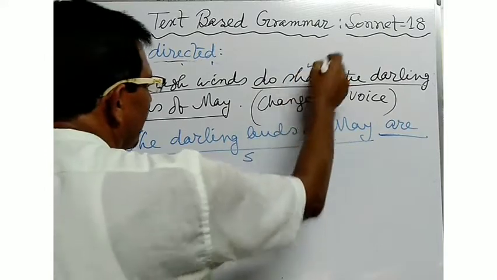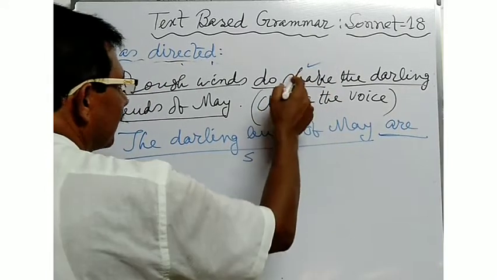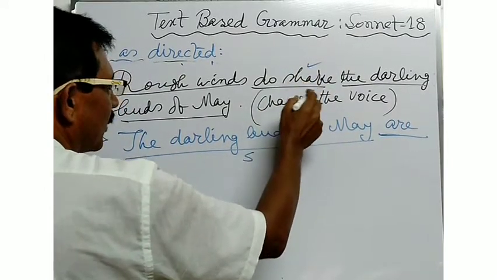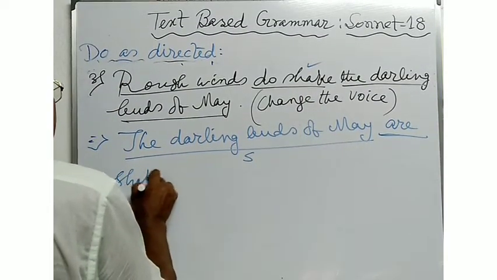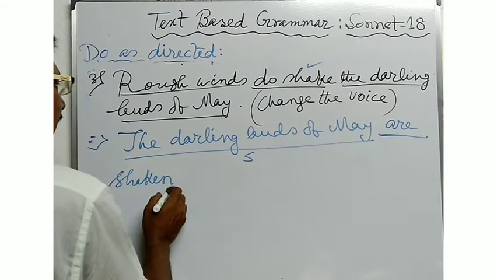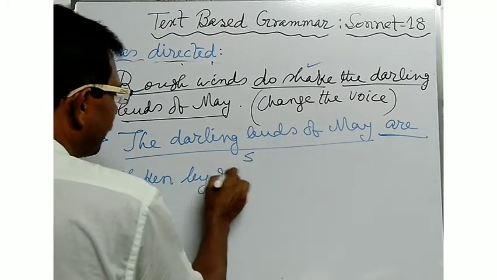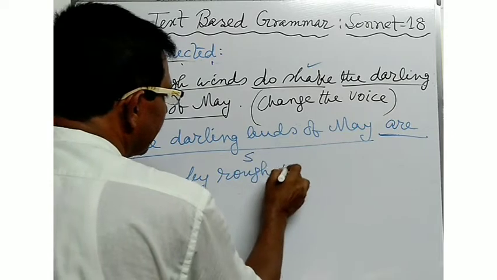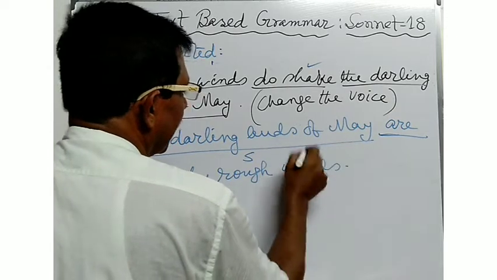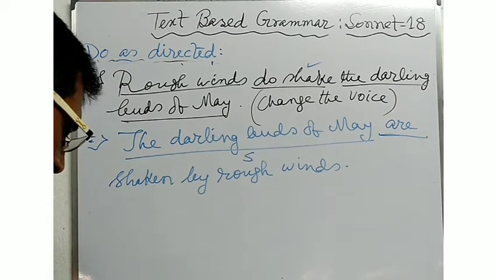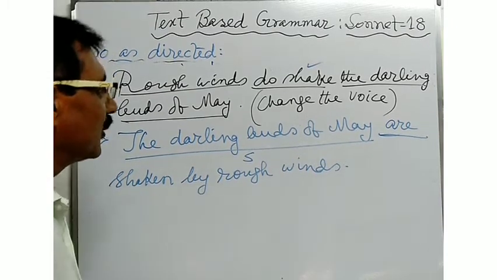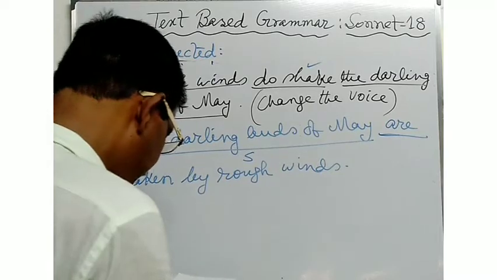Next you will have to convert the V3 form of the verb. Here shake, shook, shaken. The darling birds of May are shaken. The darling birds of May are shaken by rough winds. In this way, you will have to give the answer if the sentence is to be converted into passive formation.